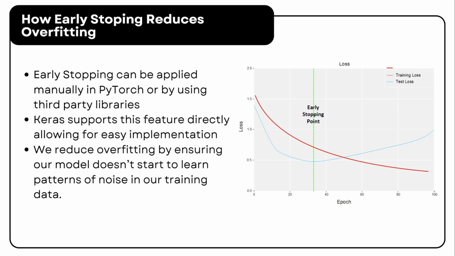As we train the model epoch by epoch, we can monitor the validation loss and stop training when it ceases to decrease. This can be done by writing a simple condition to check if the validation loss remains stagnant for a specific number of epochs. Additionally, PyTorch has a high-level library such as Lightning, which provides built-in support.